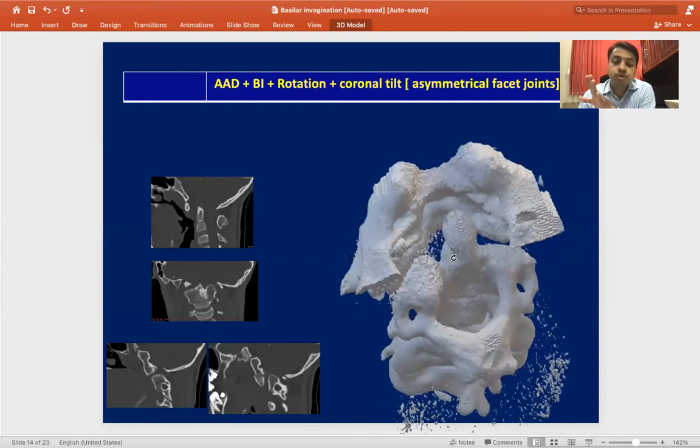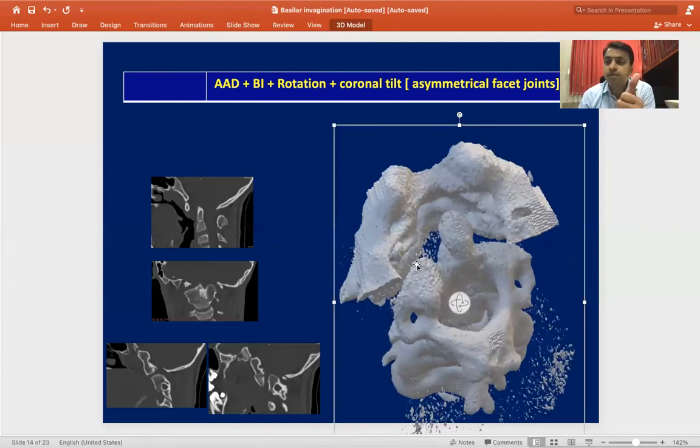So in such a case, we stop putting a spacer. We just put bony granules with a little bit of compression, and sometimes we are able to completely reduce it, or not, but do in situ fixation. If such an asymmetrical facet joint is associated with a high BI, we still plan for transoral decompression.